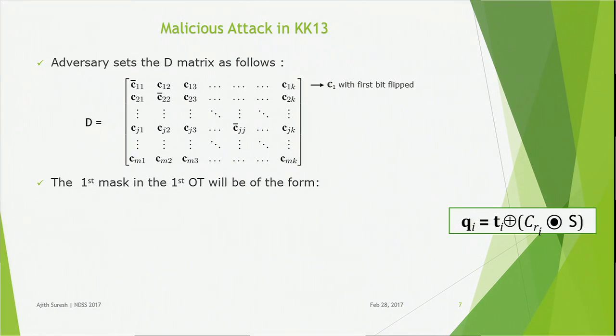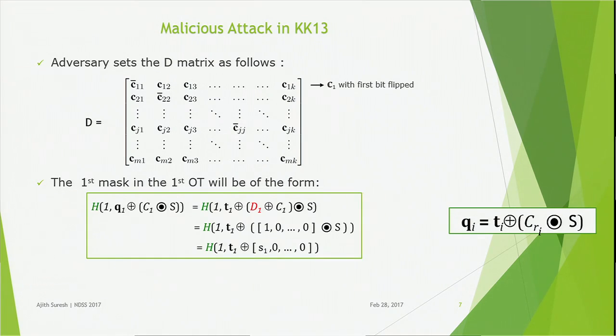Now consider the first mask in the first 1 out of n OT. It will be of the form h of (1, Q1 XOR C1 bitwise ANDed with S). As I told you earlier, there is a relation between the rows of the Q, T and D matrices: Qi is equal to Ti XOR (Dri bitwise ANDed with S). Substituting the value of Qi, we get h of (1, T1 XOR (D1 XOR C1) bitwise ANDed with S). Here D1 denotes the first tweaked row of the D matrix.